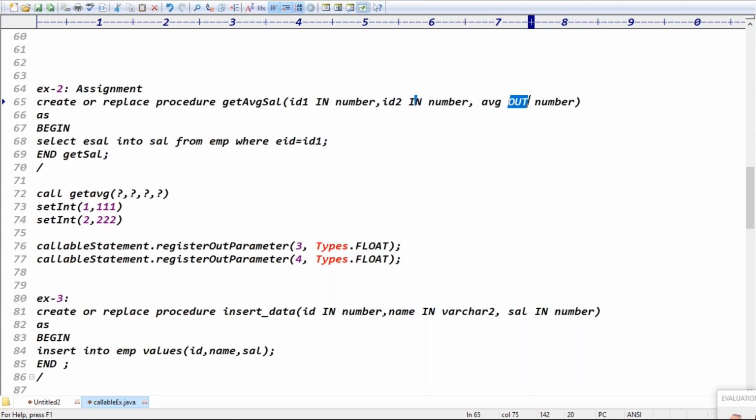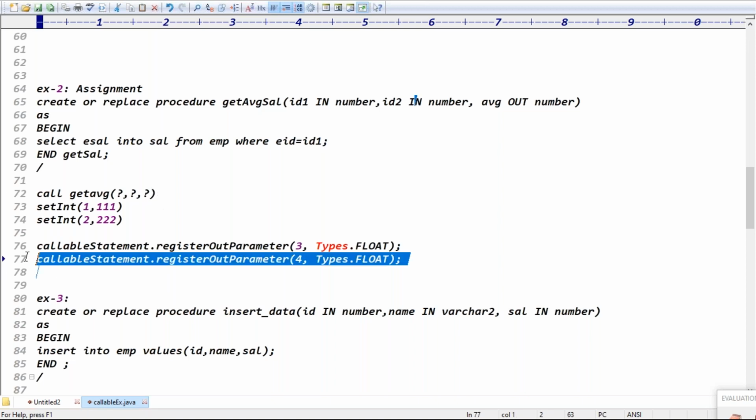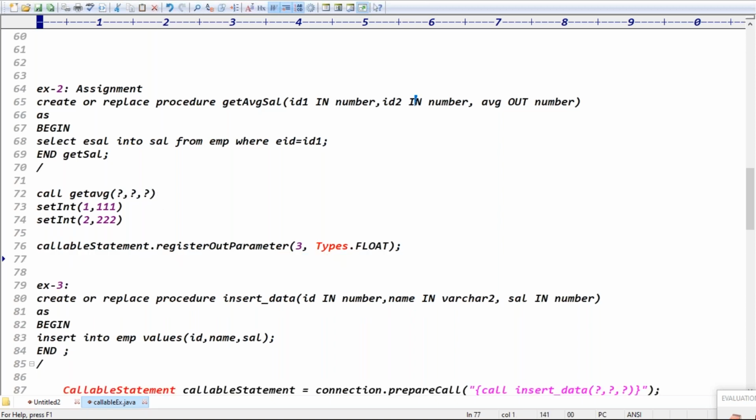How many output parameters do you have to register? One output parameter you have to register, right? Exactly. Two inputs we have to set, and one output parameter you have to register, which is in float format, right?